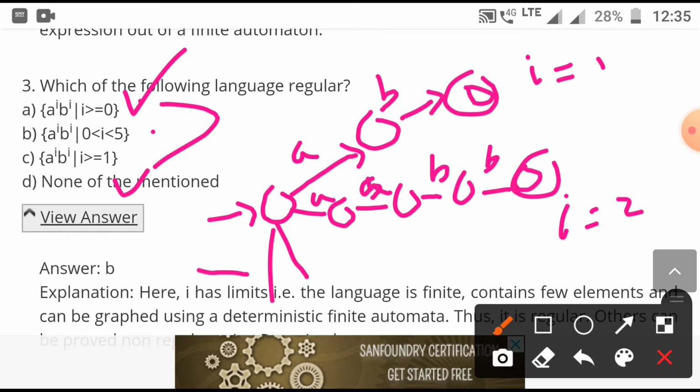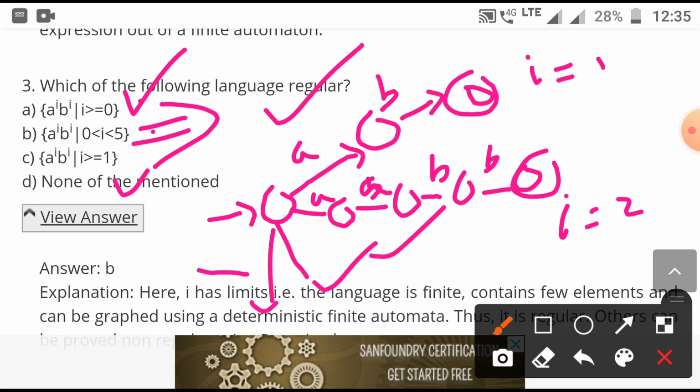So here the value of I has only 4 different values, 1 2 3 4. So just make 4 branches, one here, another here, another here, another here. So 4 different branches, and these have 4 different final states.